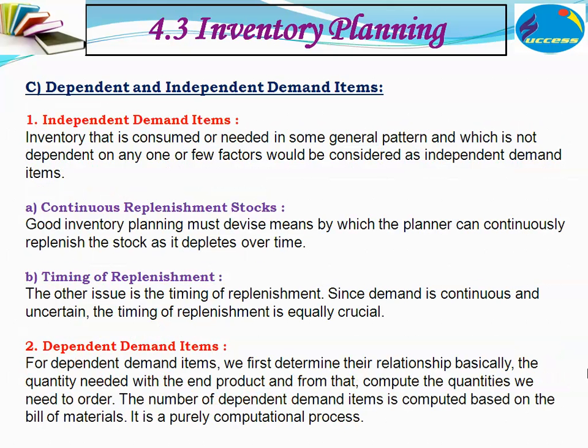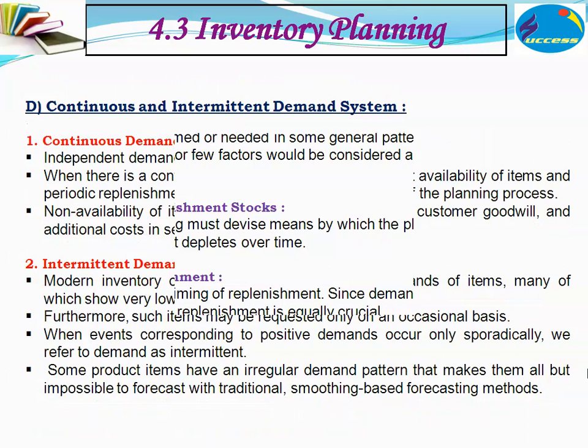Now, there are types like dependent demand items and independent demand items. For dependent demand items, we first determine the relationship between the quantity needed and the end product. From that, we compute the quantities to order, and the number of dependent demand items is computed based on the bill of material, which is a purely computational process. Independent demand items can be divided into two parts: continuous replenishment of stock and timing of replenishment.